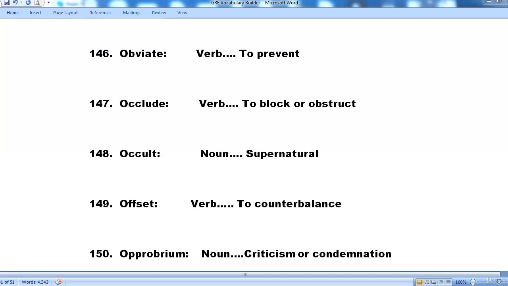147. Occlude. Occlude is a verb and it would mean to block or obstruct. Next is occult. Occult is a noun and it is referred to as supernatural. Offset. Offset is a verb and it means counterbalance. The next word we are looking at is opprobrium. It's a noun and the meanings are criticism or condemnation.